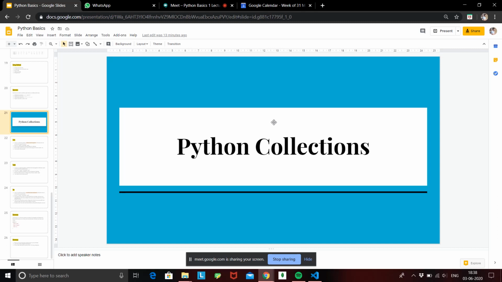Before that, I'd like to tell you that Python doesn't restrict itself to arrays. It takes a step further, and introduces four different types of data containers: lists, sets, dictionaries, and tuples. We'll see them one by one.